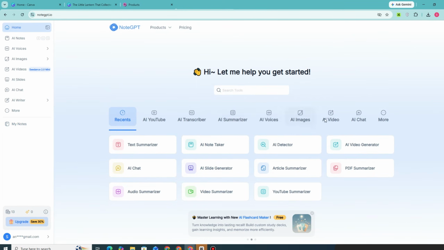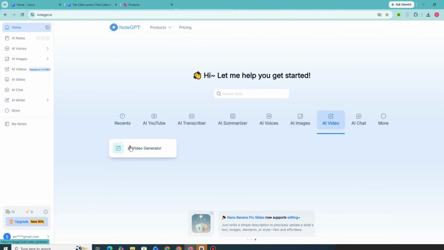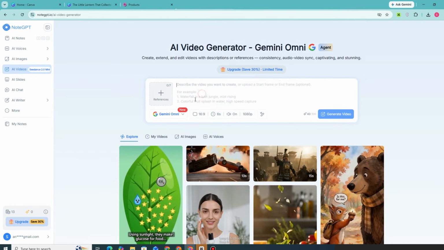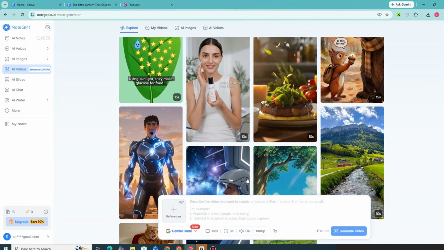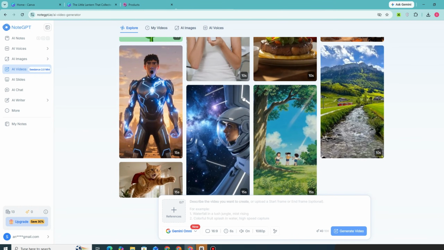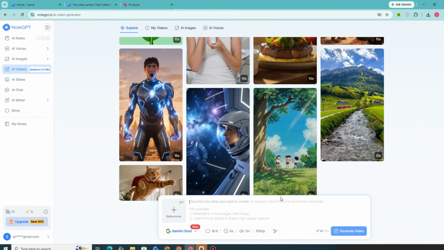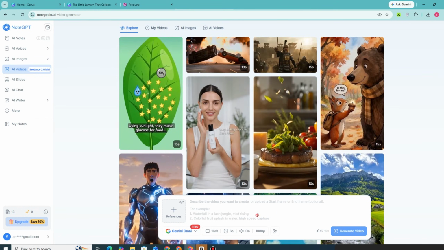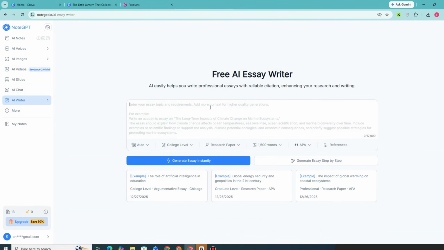So you can explore if you want to generate images, generate video. So all you have to do again is to just paste the correct prompt right here, and NoteGPT AI will generate the video for you. However, I cannot do that because I'm just using the free version. So basically, that's it. Just download the finished product, post it to your site, and then wait till you get monetized. And basically, that's it.